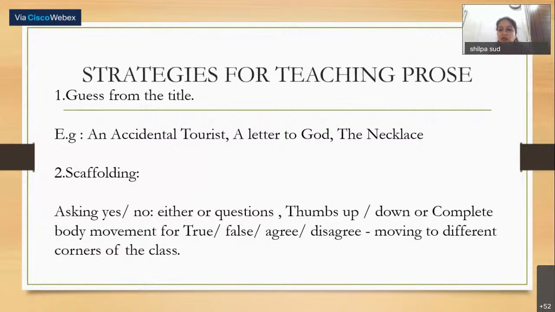Like from the chapter A Letter to God, we can ask them, did Lencho write a letter to God? So here the answer would be either yes or no. Such very simple questions can be asked to them initially, and then later on we can move to different kinds of questions. We can use thumbs up and thumbs down also.